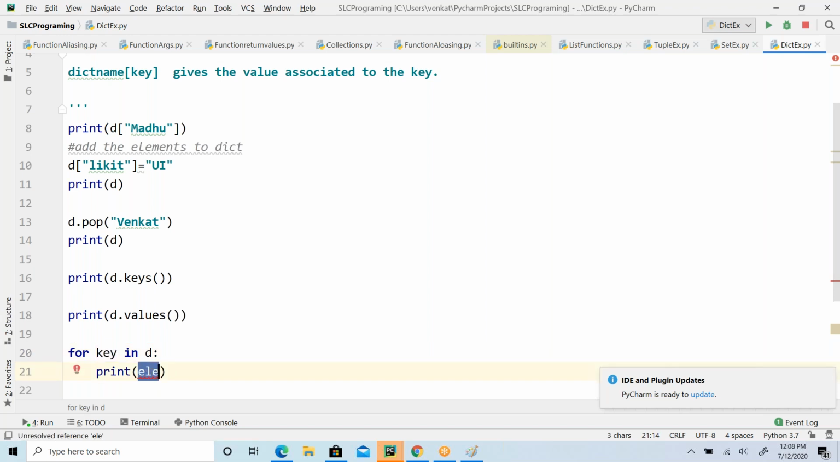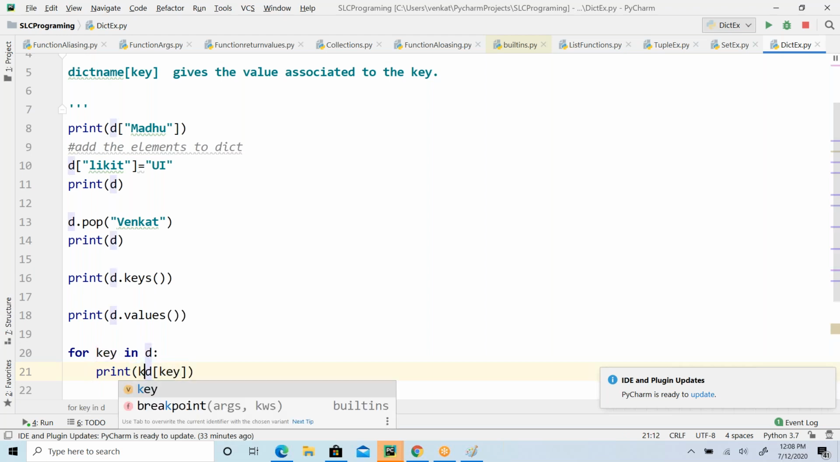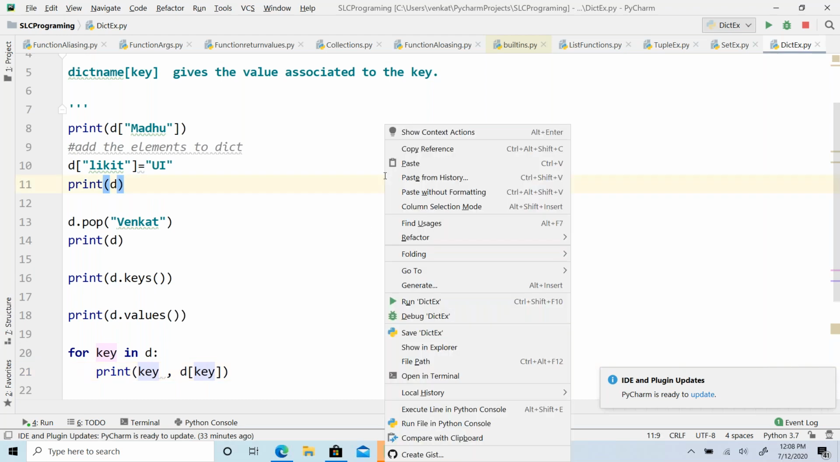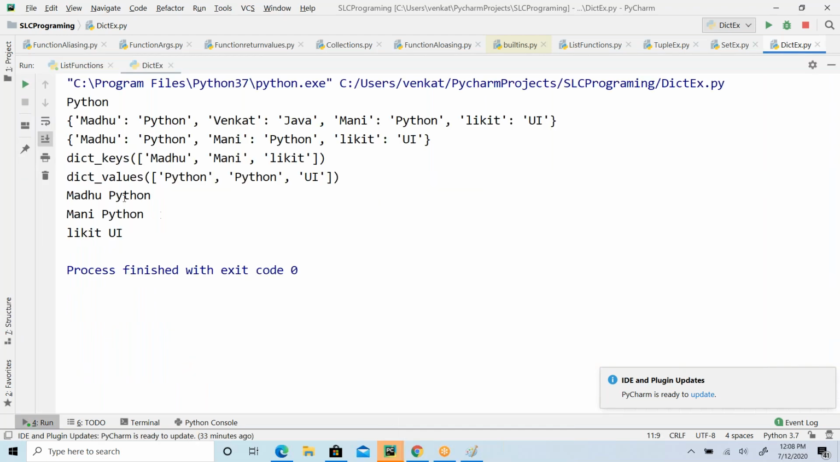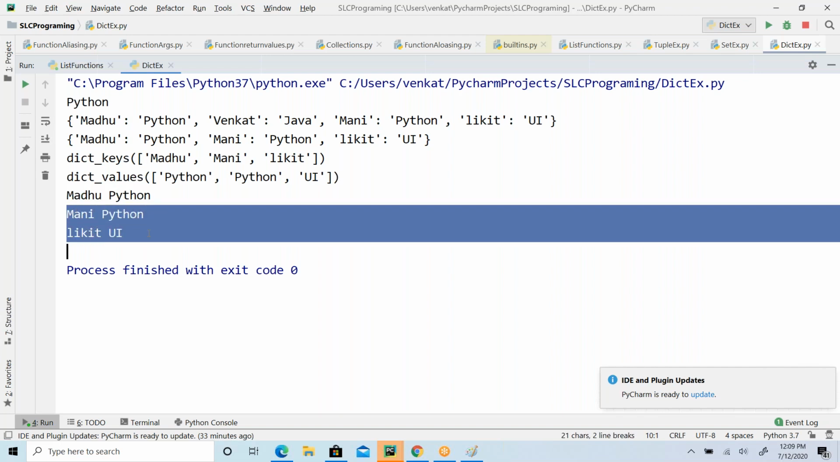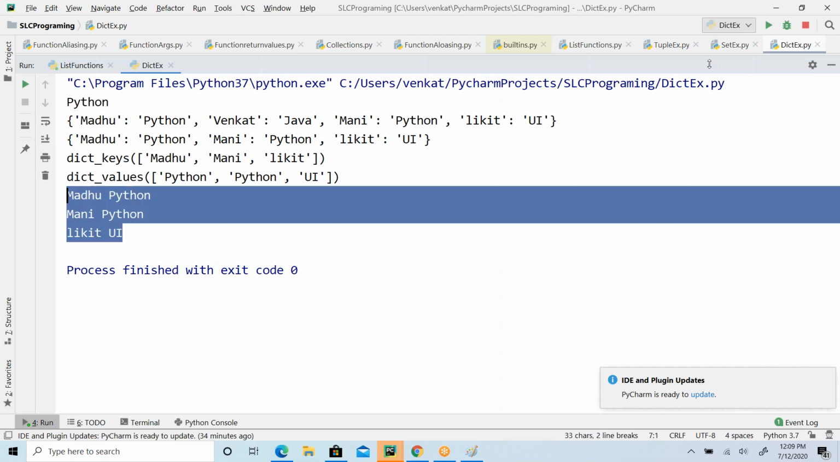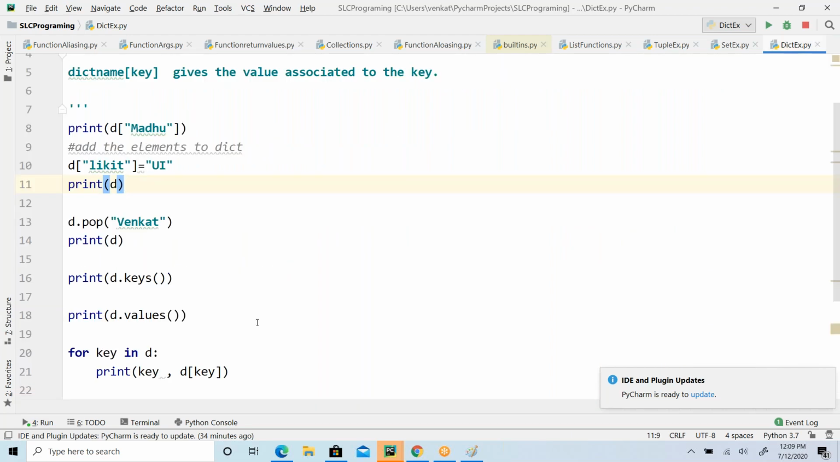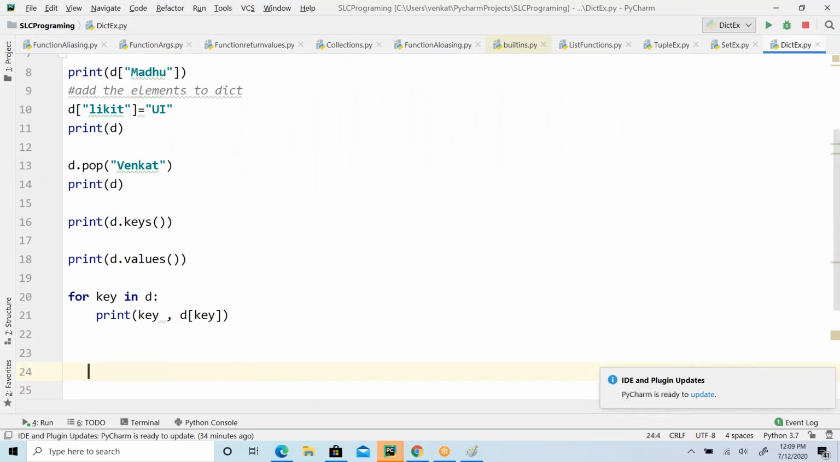So I wanted to access the dictionary's keys and values. Okay, so let me print the key value pairs: key comma d of key. So see that Madhu, Python, Venkat, UI. That's how you can access the dictionary keys and values, or based on the keys you can access the values, and all you can perform.